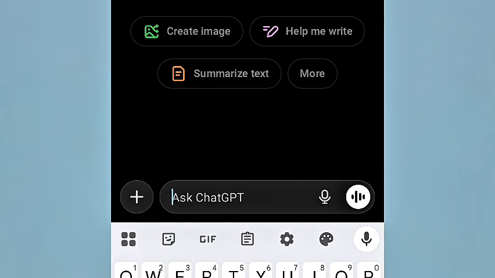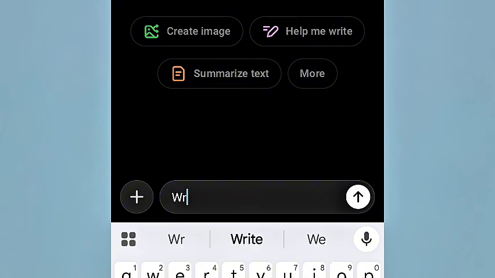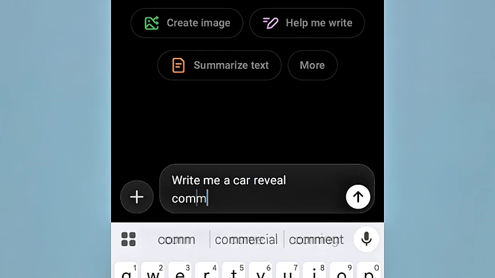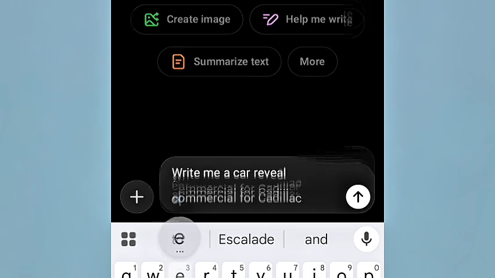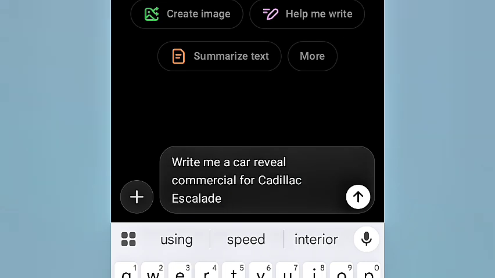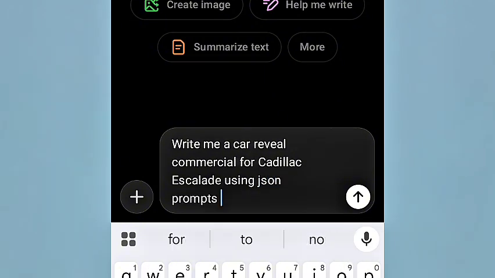I'll tell ChatGPT to write me a car review commercial for the Cadillac Escalade, using JSON prompts, right?